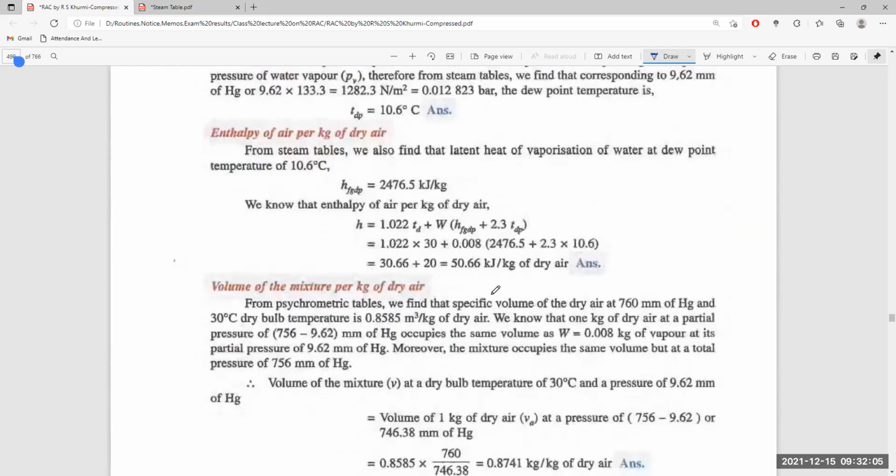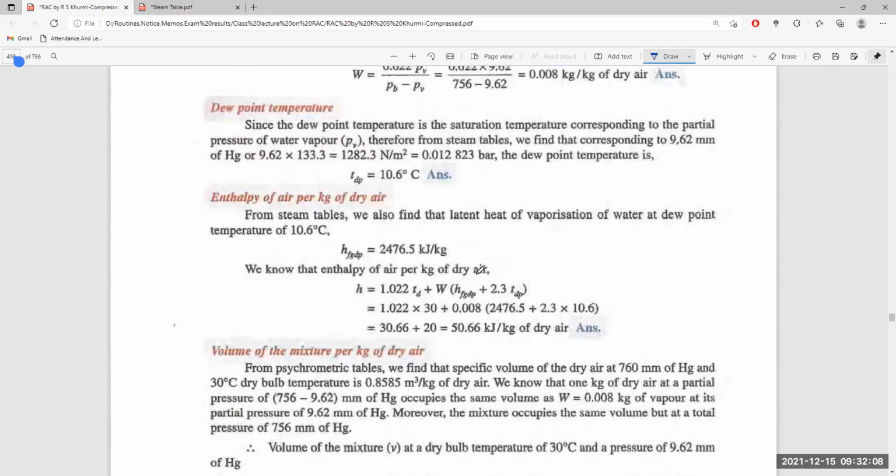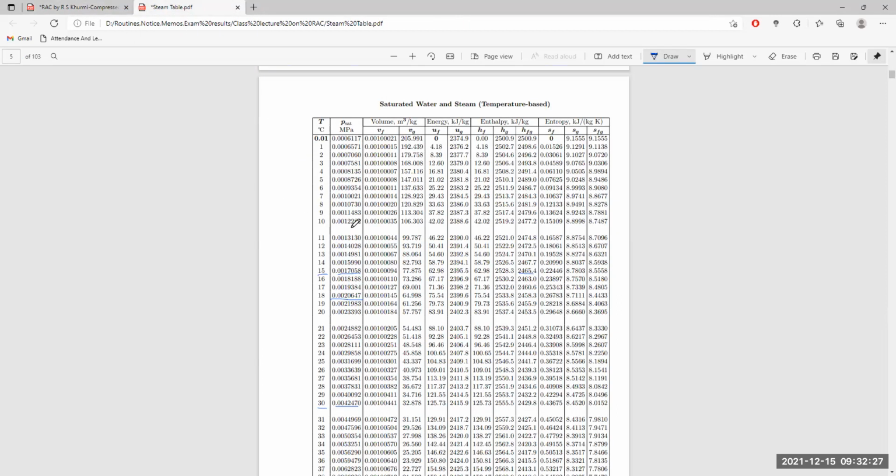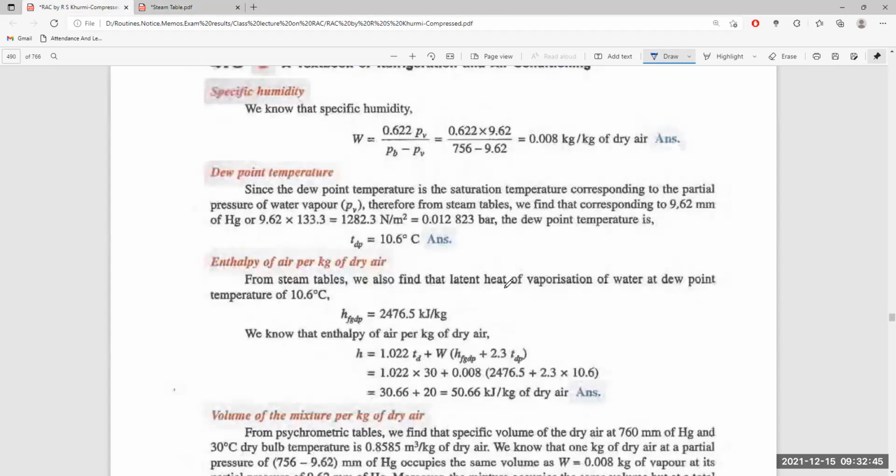If we convert it into bar, it becomes 0.0128 bar. The dew point at that pressure from the steam table, 0.128 is the nearest one, is a temperature of about 10 degrees centigrade, more or less 10.6 degrees centigrade.